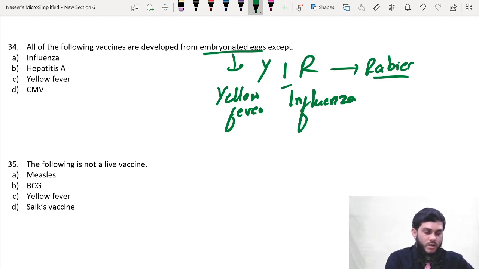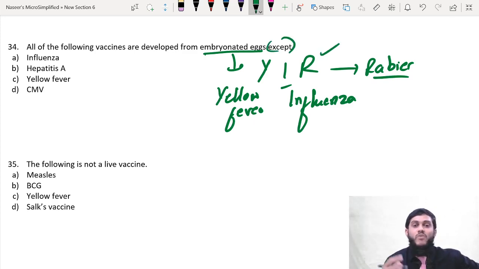Influenza is here, hepatitis A is not, yellow fever is here. Sorry, the question is, this is the mistake that happens if we hurry. I am hurrying because I have to finish this discussion in a very short time. All of the following vaccines are developed in embryonated egg except. Except means you have to rule out ER vaccines. So rule out influenza, rule out yellow fever. The answer is hepatitis A and cytomegalovirus. Both answers are possible here. You cannot select one best answer because hepatitis and CMV cannot be produced in the embryonated egg. Therefore, both the answers are right.